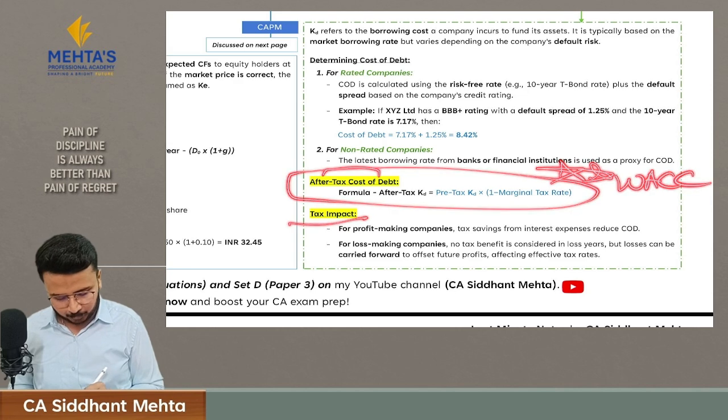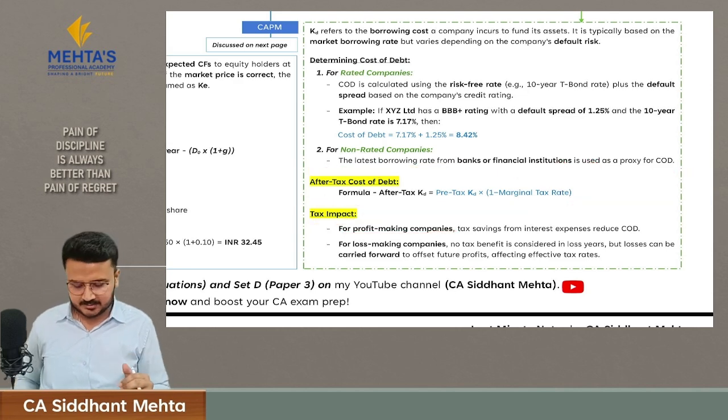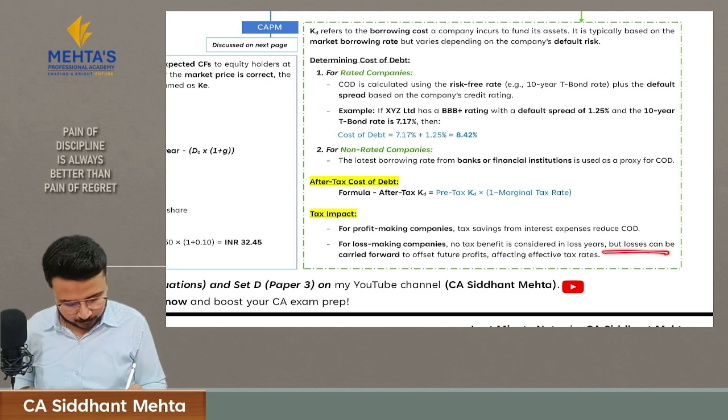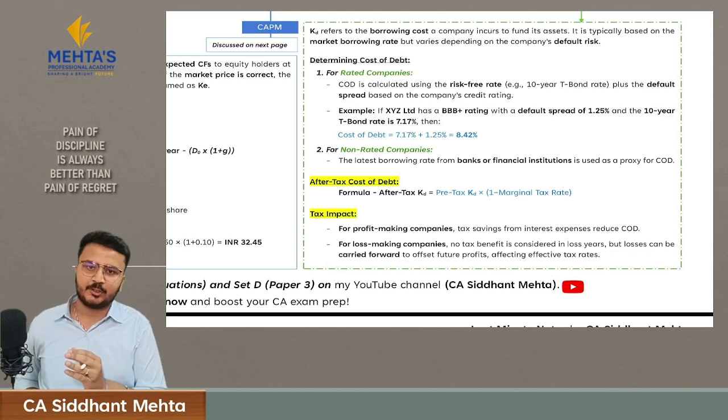So what is the tax impact? For a profit making company, there is a tax saving, as we just understood. And for loss making companies, there is no tax benefit, but you can carry forward this loss in the years ahead to set off your future profits.